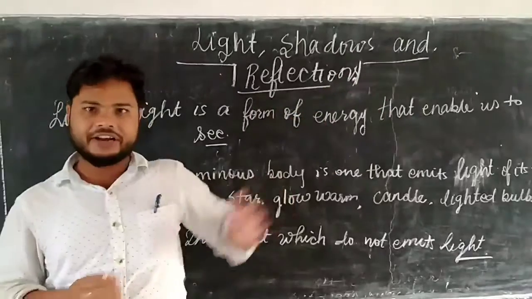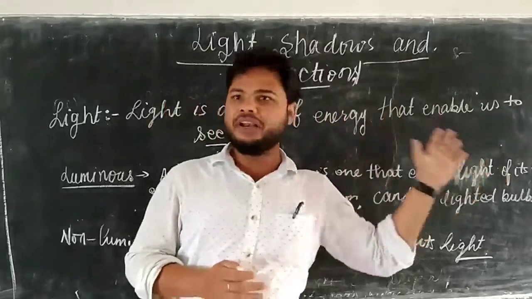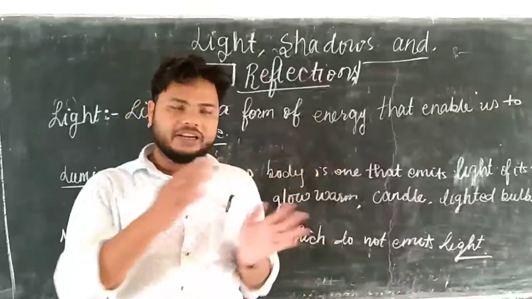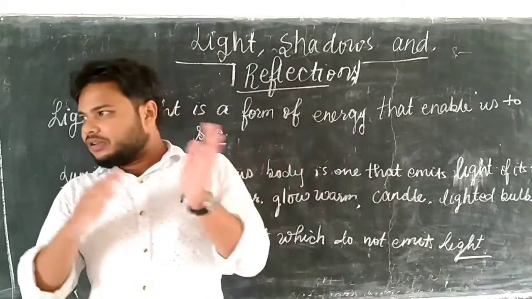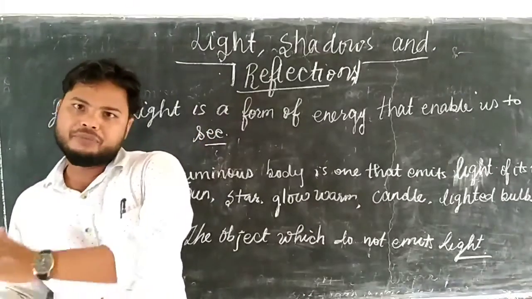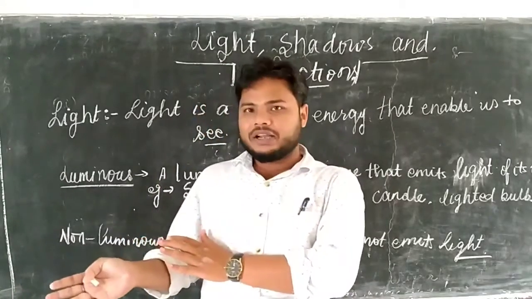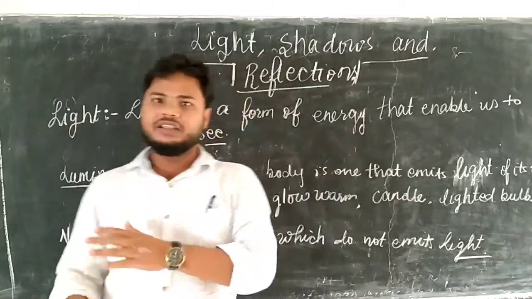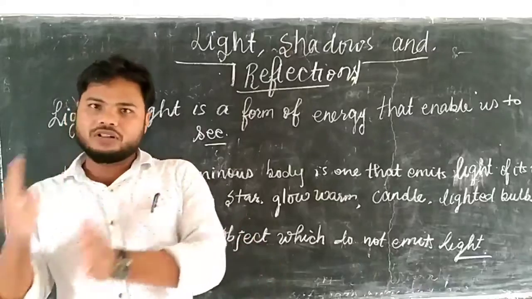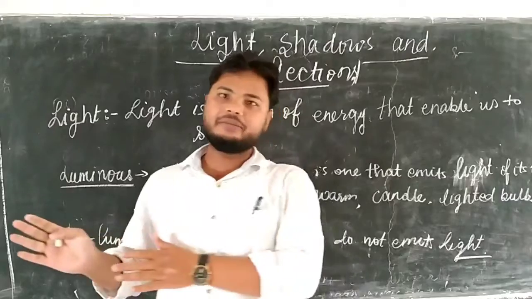For example, if light is traveling in air, before entering any other surface. If light travels in air and is then incident on the surface of water or glass, before being incident on the surface of water or glass, it will travel in a straight line. But as light is incident on the surface of water or glass, the medium changes.